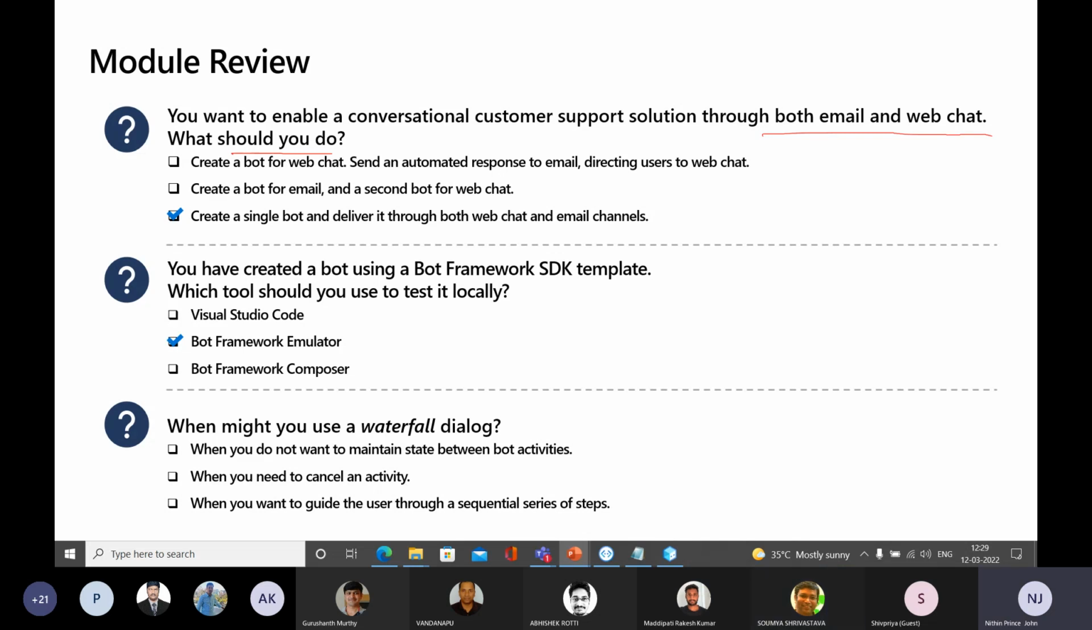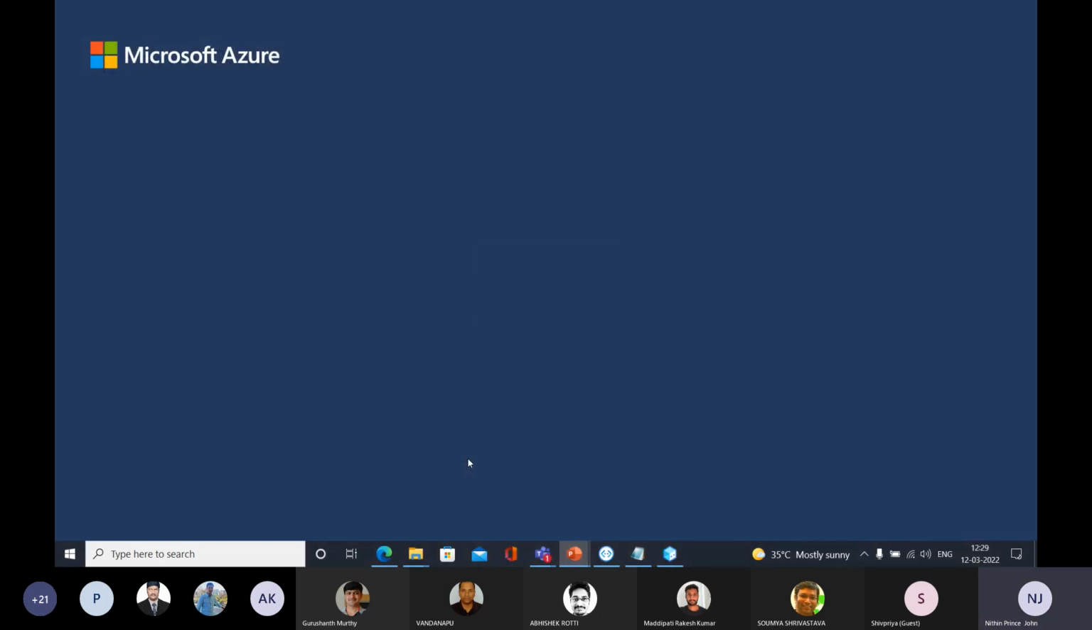Waterfall means we need to go through a sequential series of steps, right? So for canceling an activity, we don't need a waterfall dialog. For maintaining the state, we don't need a waterfall dialog. Whenever you need to go through a sequential series of steps, you need to use a waterfall dialog. So these are the things that we learned in this module.